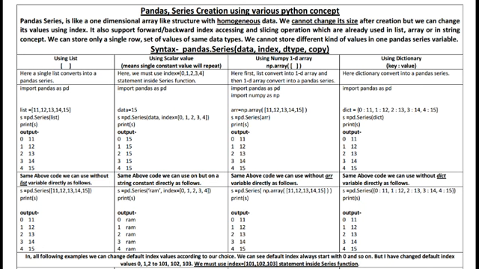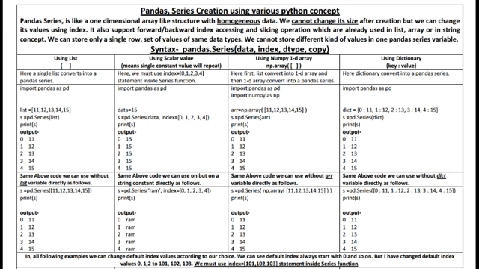We already know about 1D array. 1D array means this is a single row or we can say a single column. But in a NumPy array, all values must be of numerical type. It may be integer or maybe float value. But a pandas series also looks like a one-dimensional array, and in this we can store a set of same data type values.